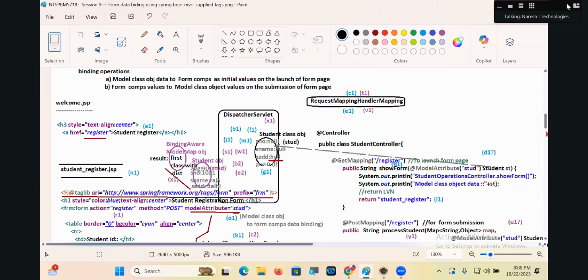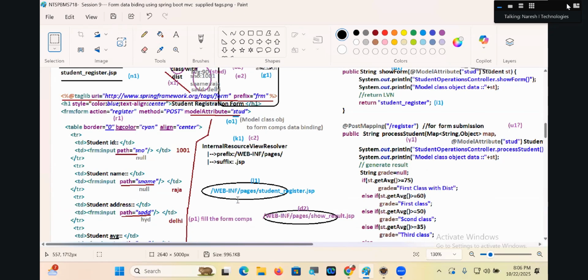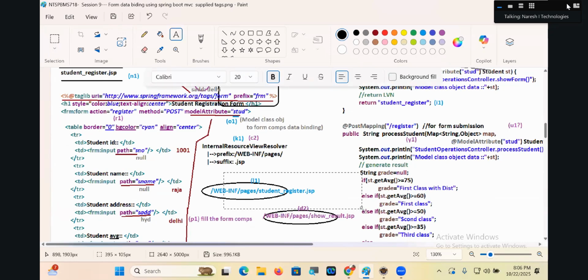J1, goes to the view resolver. K1, gives me the view object. This is the view object, guys.